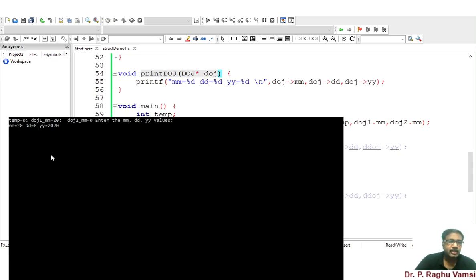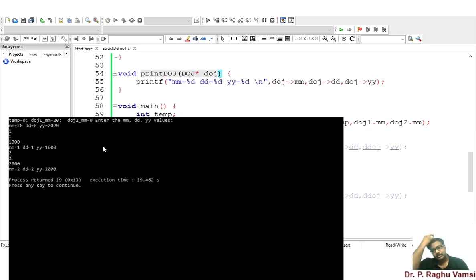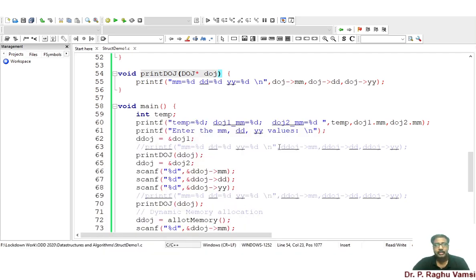So we have this particular mm is equal to 2020, that is the previous function that we have written. Next, simply 11,000 I am giving, so we got this particular value. Then 2000, same thing I got. So that means we are going to replace this printf statement with the functions that we have written here.